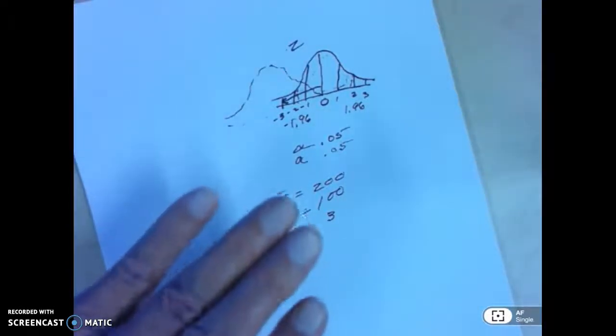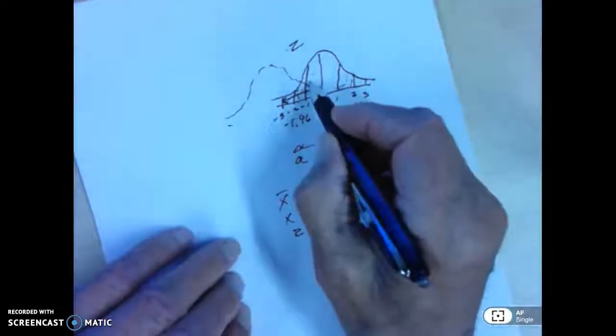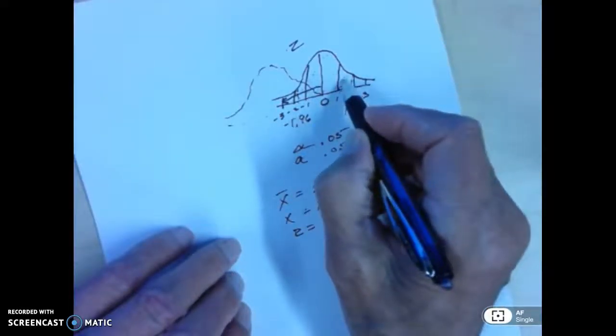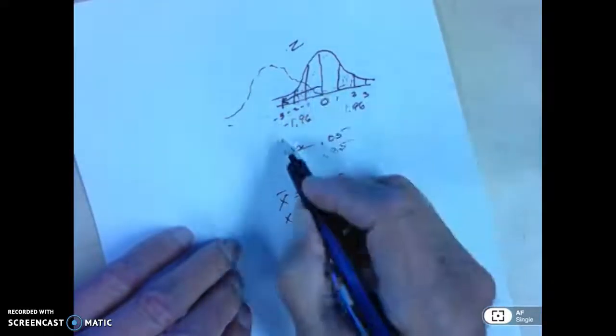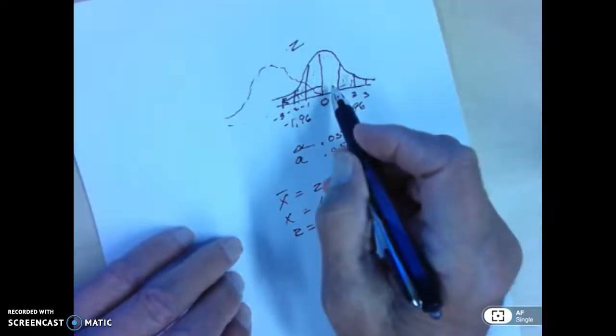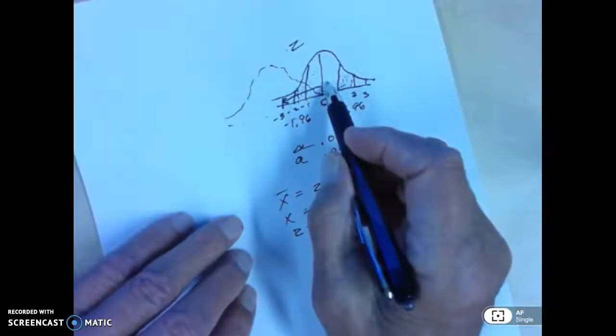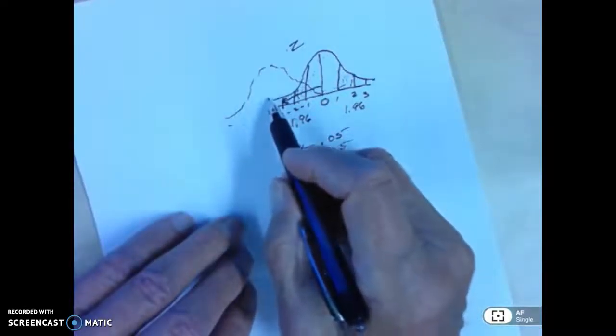This is what it is saying. When a calculation shifts us outside of the area of the null curve, which is right in here between the 1.96 negative and 1.96 positive, that means we no longer belong to this population, but we belong to another population.